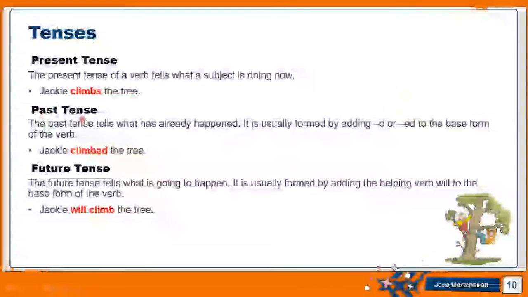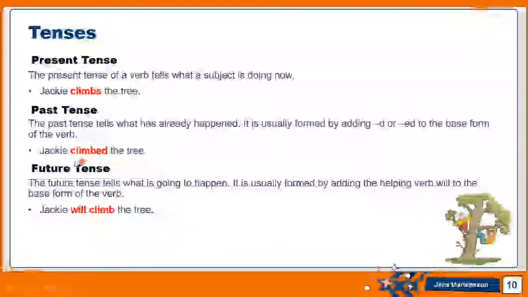However, the past tense, like Jackie climbed the tree yesterday, tells me what has already happened before now. Jackie climbed the tree yesterday and he finished that action, and today is a new day and this action is no longer happening. So it happened before, in the past.